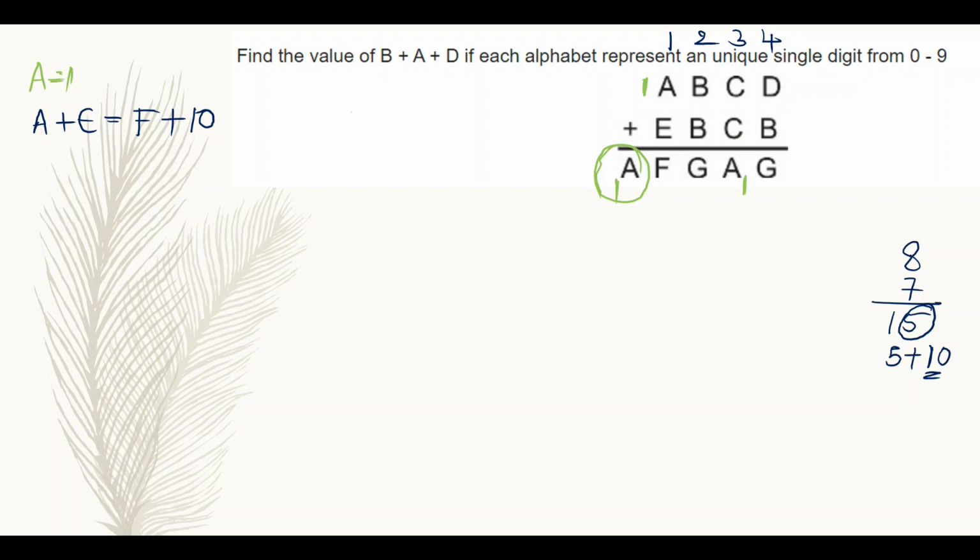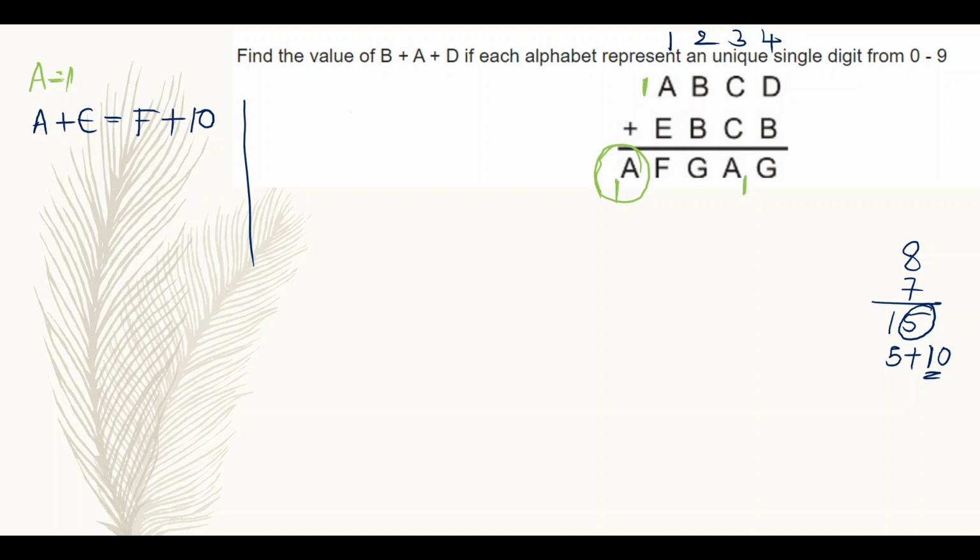So 8 plus 7 is 15, which is nothing but 5 plus 10. So I am sending this 10 as carry to the next column. So I am taking A plus E is equal to F plus 10 because the result of A plus E is more than 10. So I am taking just a single digit F here. So that's why it will be F plus 10. Right. This is one case.